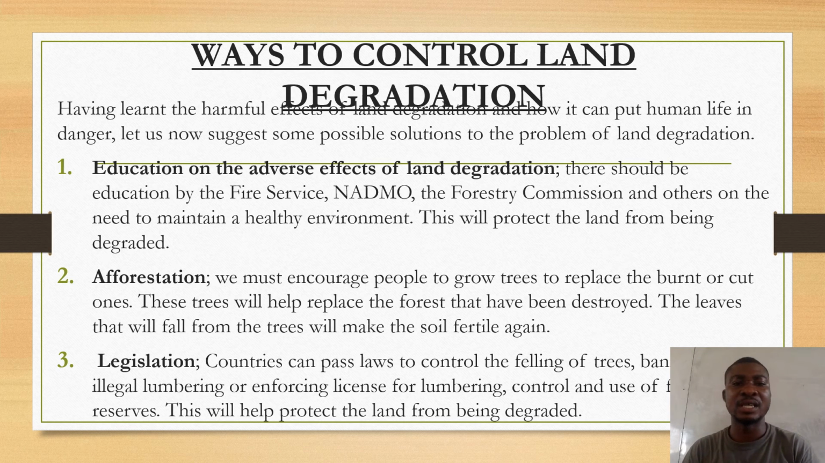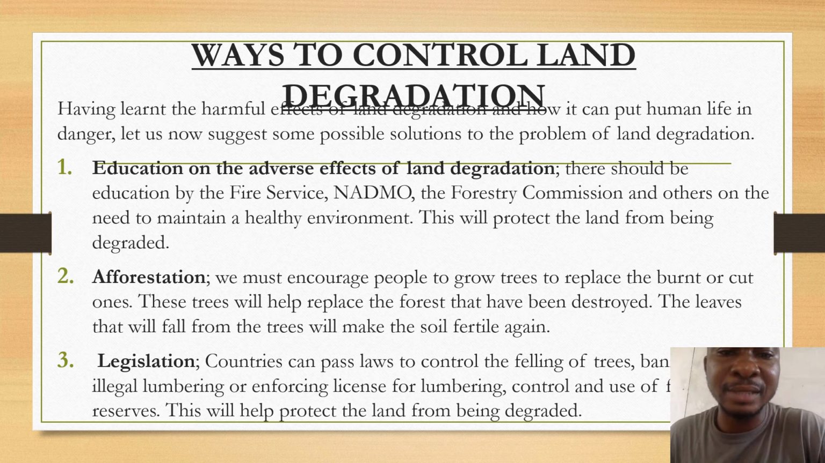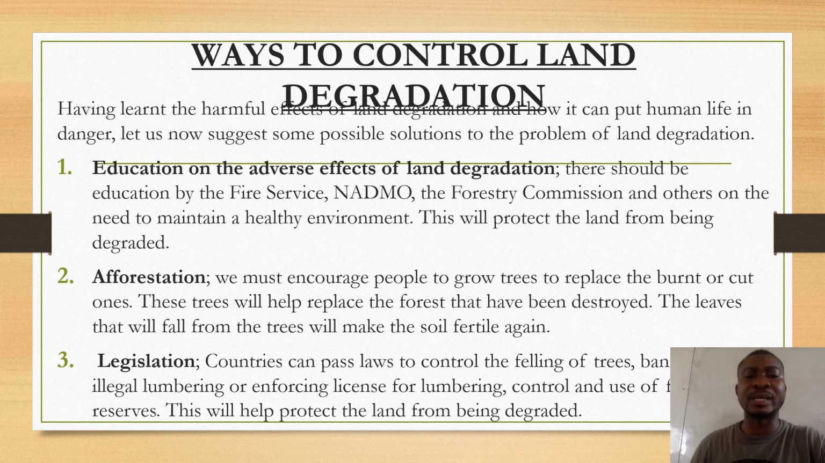The Fire Service is one of the institutions that must take key interest in education. NADMO, the National Disaster Management Organization, is also one of the institutions. The Forestry Commission is also there to educate us. So, as we are aware today, we have ways to control land degradation.